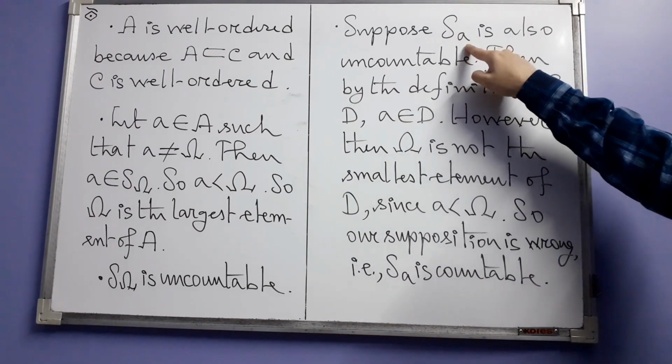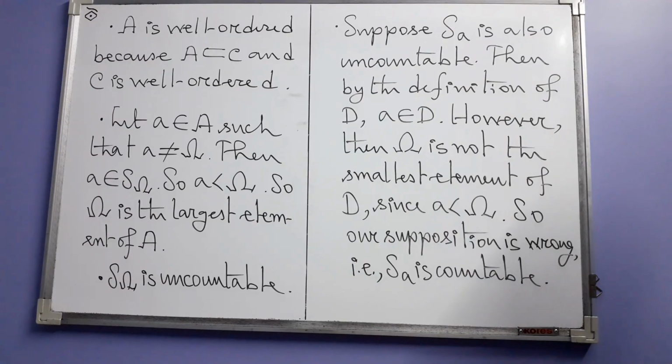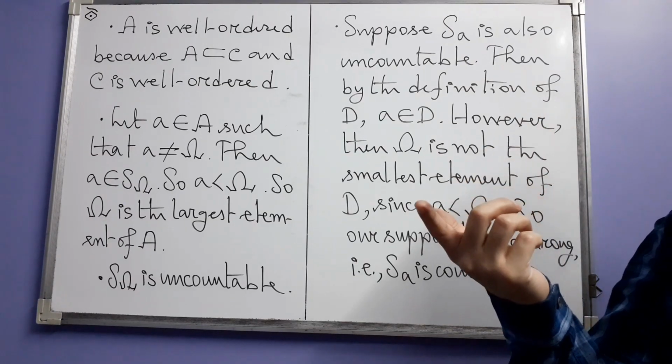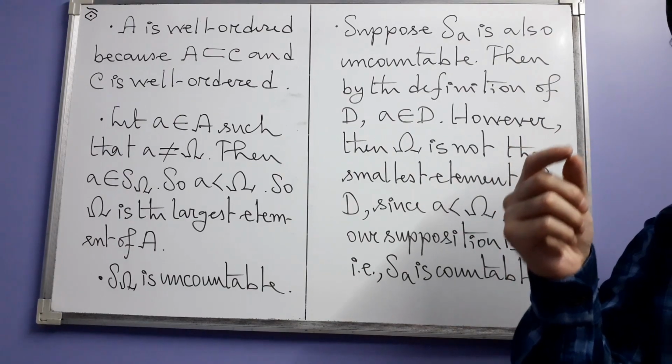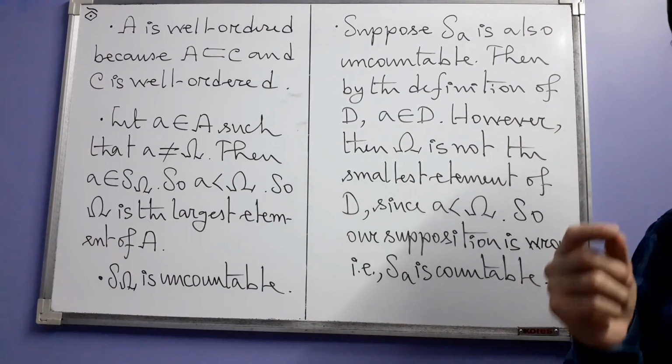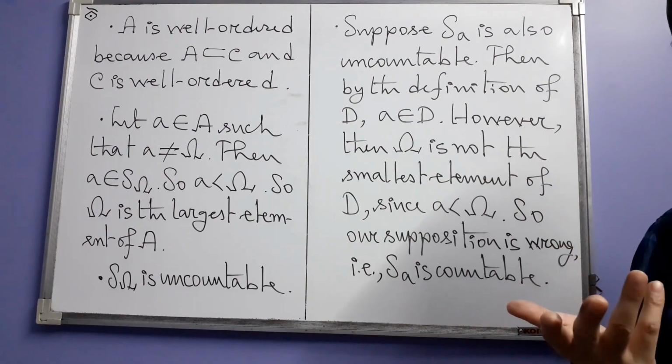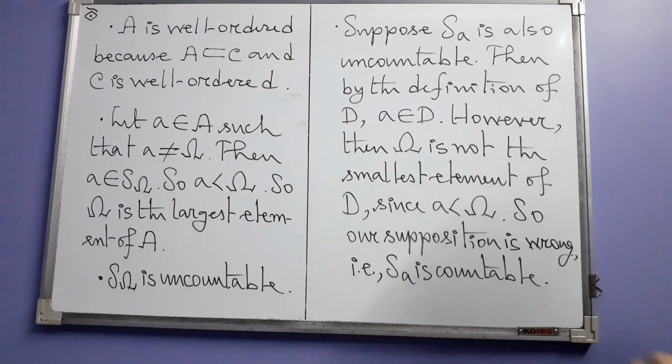Suppose it is not true. Suppose that the section S_a is also uncountable. But then what happens? If you go back to the definition of D, D is the set of those elements in C which give us uncountable sections.